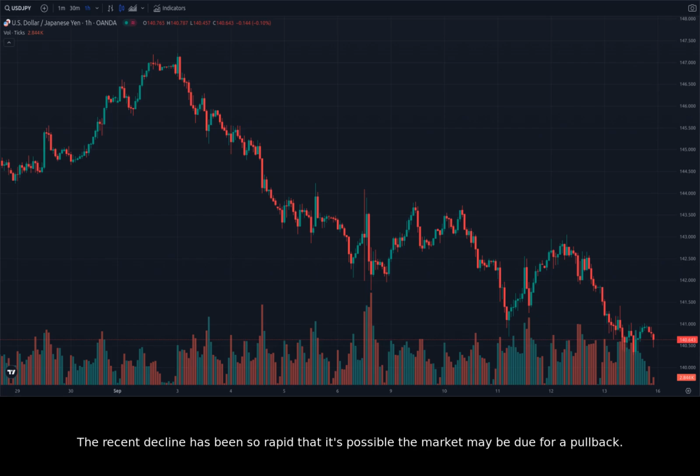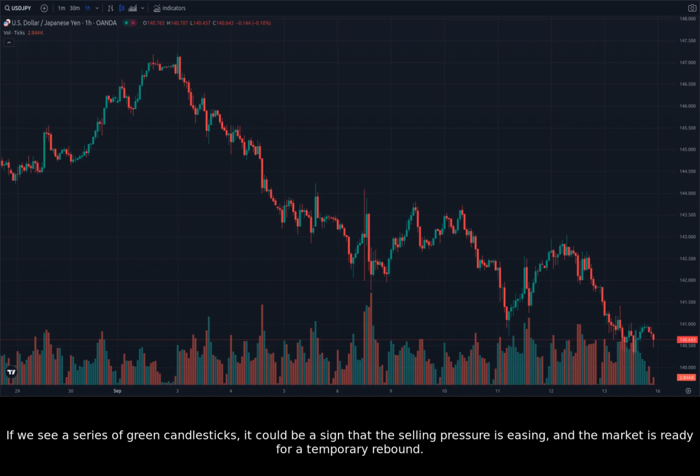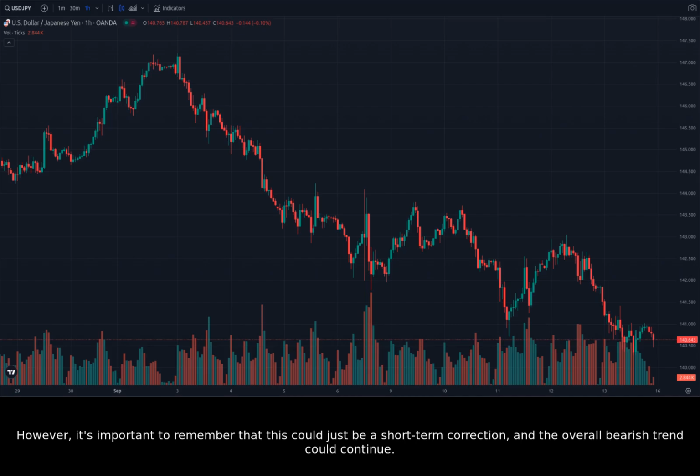The recent decline has been so rapid that it's possible the market may be due for a pullback. If we see a series of green candlesticks, it could be a sign that the selling pressure is easing and the market is ready for a temporary rebound. However, it's important to remember that this could just be a short-term correction, and the overall bearish trend could continue.